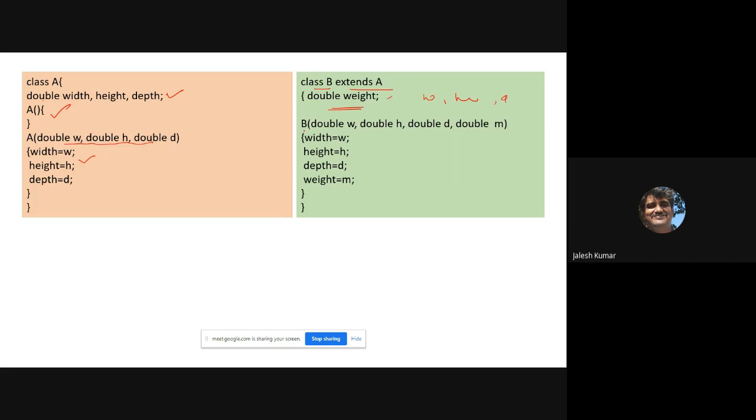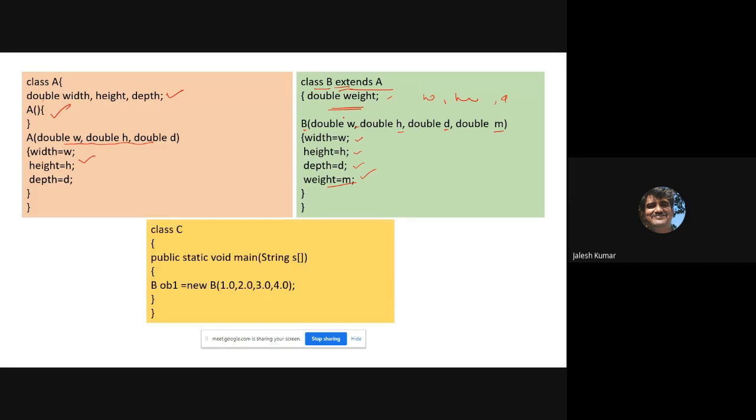Once again, I wrote the constructor of B, which takes four arguments now, because width, height, and depth are already available along with the weight. So I take the parameterized constructor and initialize width, height, depth, and the new one, weight.